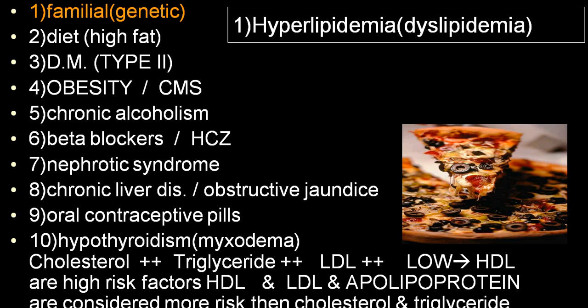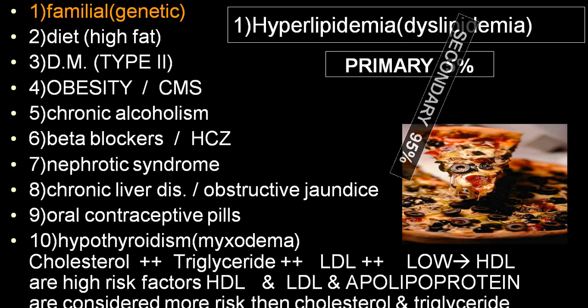Or sometimes you can have a combination of both, where triglyceride and cholesterol both are elevated. This is more common in familial conditions, but in acquired also you can come across elevated levels of triglyceride as well as cholesterol, and this will be very common in obstructive jaundice. In obstructive jaundice it is very common. Uncontrolled diabetes also it is very common.